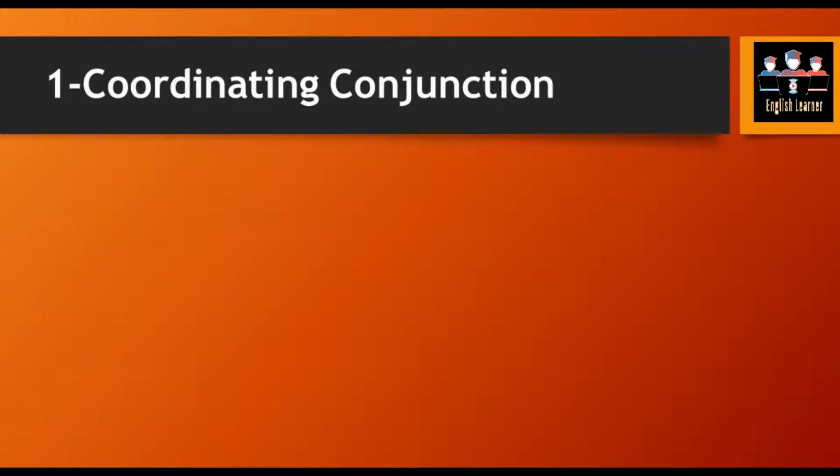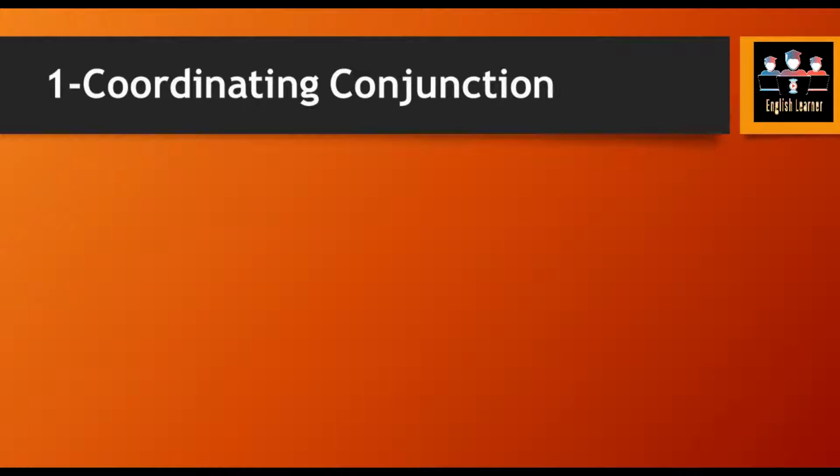Number one, coordinating conjunction. As the name implies, coordinate. Coordinate means whenever you are going to ordinate with certain sentences or certain parts of the sentence, and those should be of equal rank, then you may say it is coordinating.